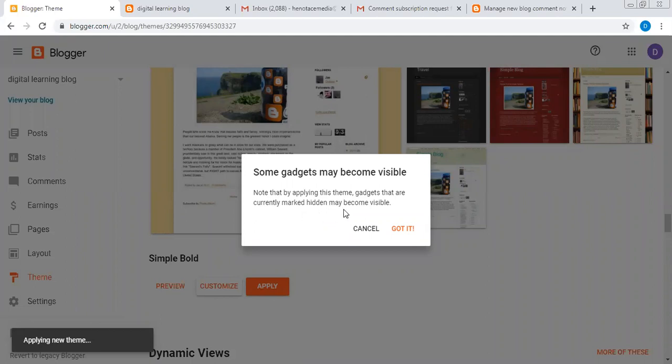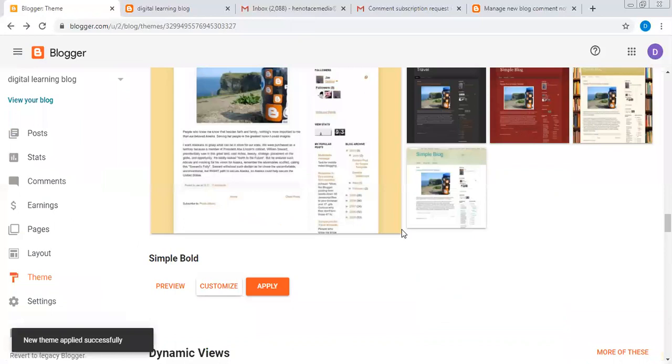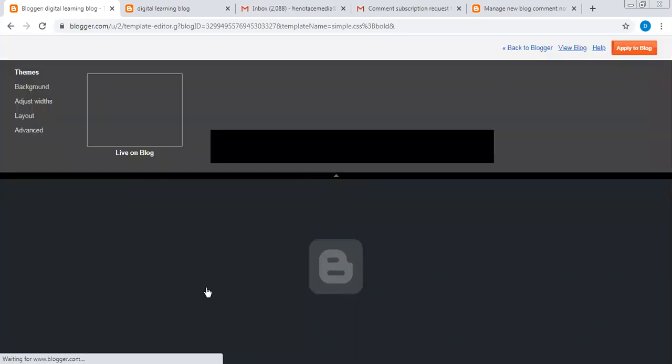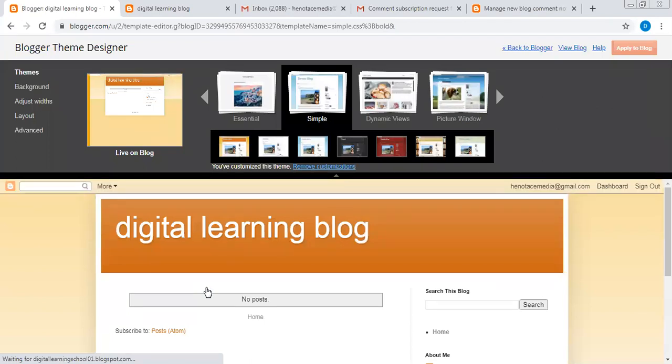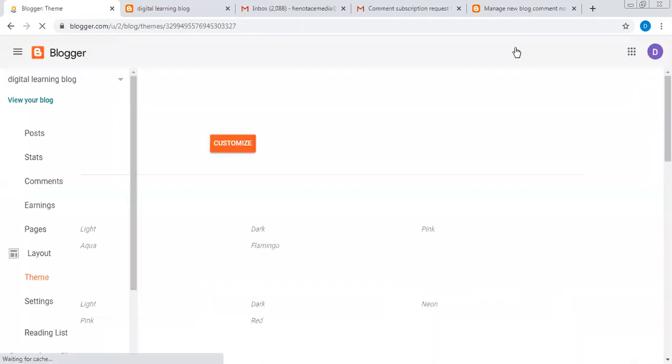Gadgets are currently hidden; marks will become visible. Okay, no problem. I've applied the theme successfully. Let me see what customize is all about in case I want to customize. Now this is the theme. This is what they told me: if I apply this theme, all those hidden gadgets can become visible on the dashboard. I don't think I will like that, so let me go back.